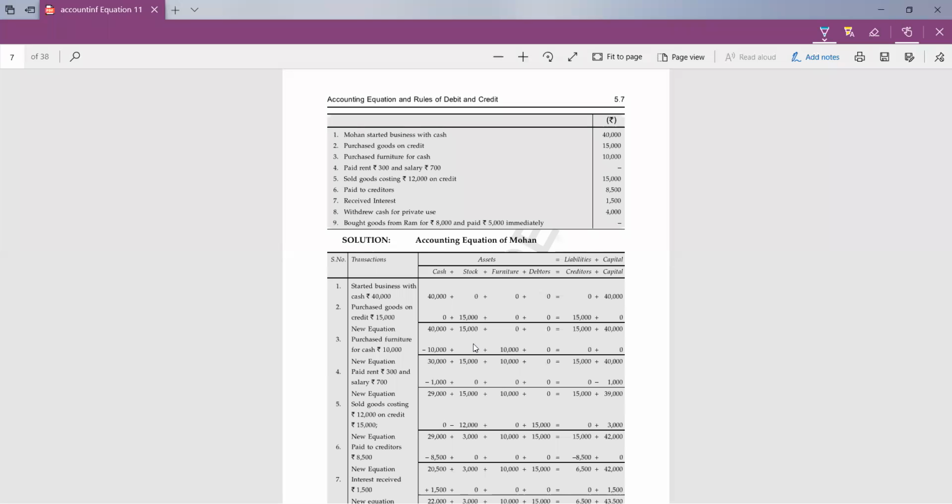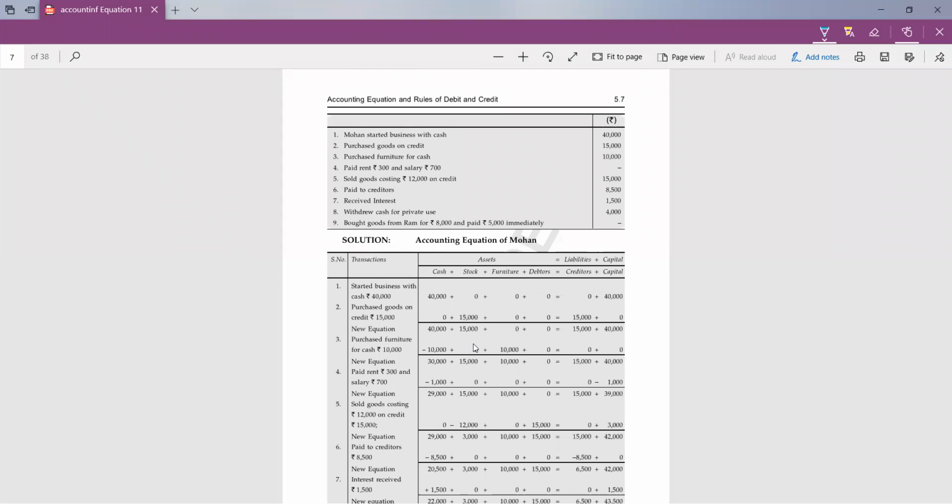Okay, so you have to read the whole question at once, so that you can see whatever the assets will be there in the question and whatever the liabilities will be there. And by doing so, you will be able to add up all the assets in the beginning of the question itself. Okay, like I am reading the question first. Mohan started business with cash. It means two accounts will be there.